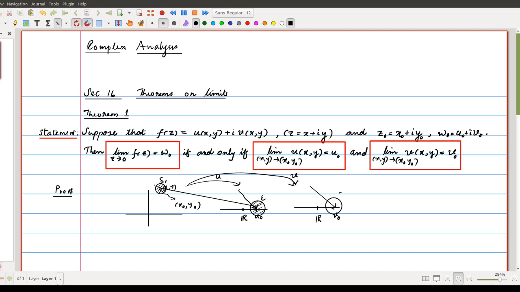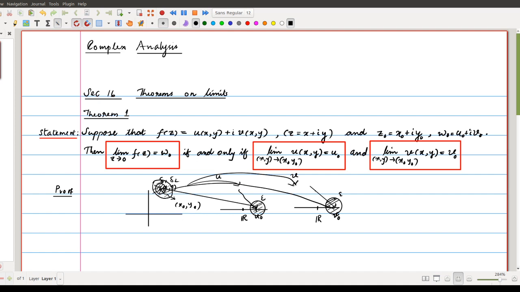And if you consider any epsilon neighborhood here, then you can get another delta 2 neighborhood here, and the image of every element of this delta 2 neighborhood under the function v should be an element of this epsilon neighborhood. Okay, so this is the meaning of the convergence of u of xy and v of xy.